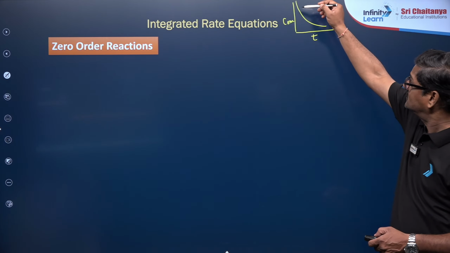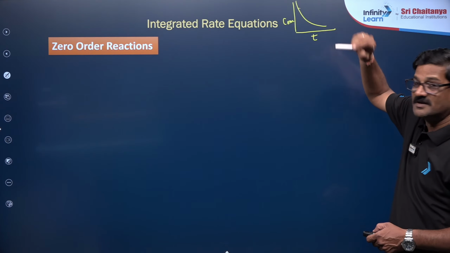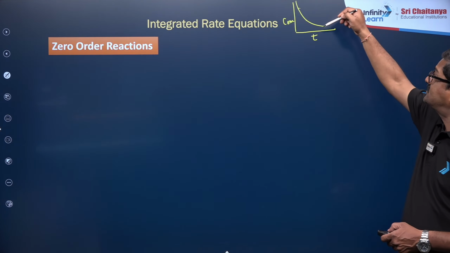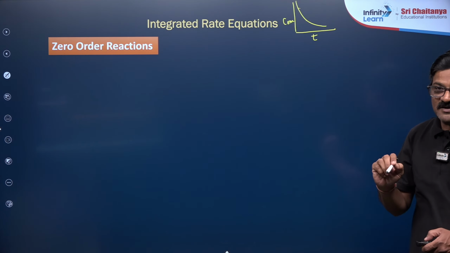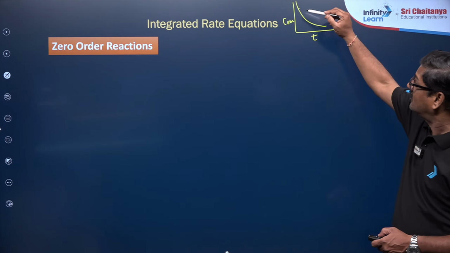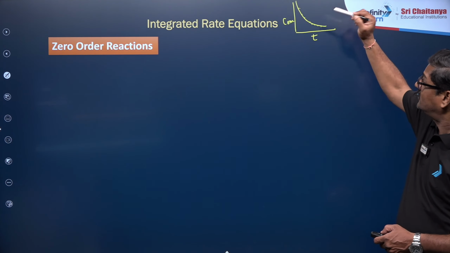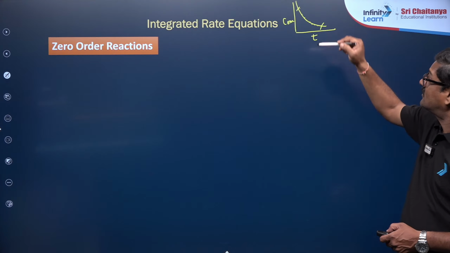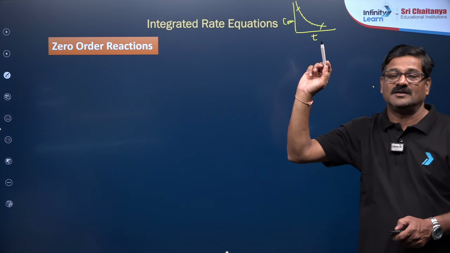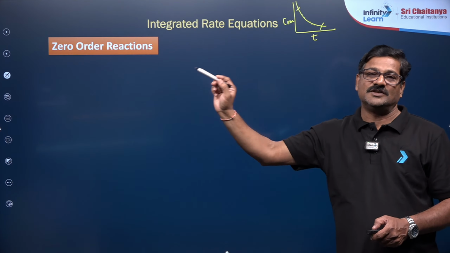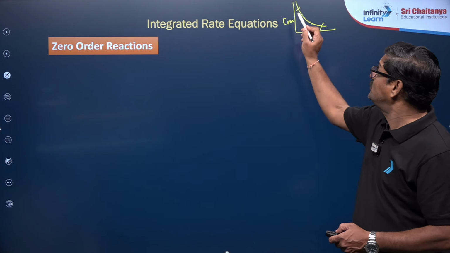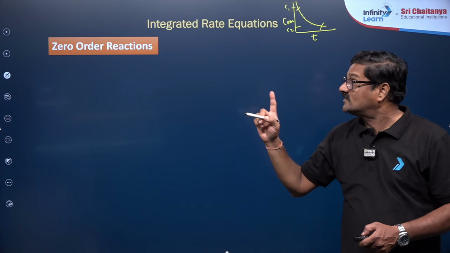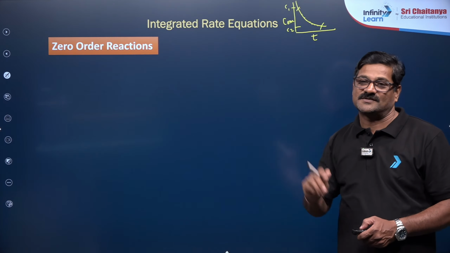The change in the concentration at each instant is different. So I want to take all changes from here to here, and I have to integrate the change in the rate from T1 time to T2 time, or C1 concentration to C2 concentration. So that is what is called integrated rate expressions.